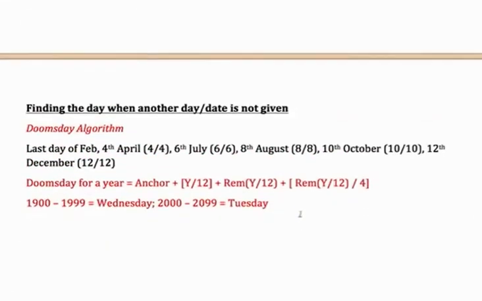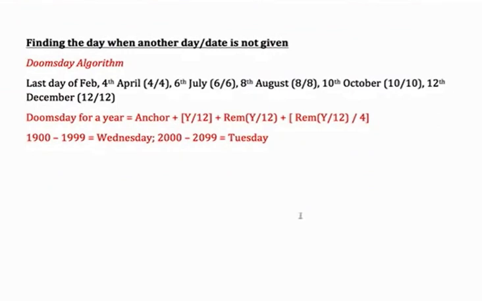Now, let us look at something which is a little more interesting, which is the doomsday algorithm. What it says is that you can find out the day of any particular date, 17th March 1924 or anything like that, if you can remember a very simple algorithm. But before you get to that algorithm, what you need to know is that the last day of February, 4th of April, 6th of July, 8th of August, 10th of October and 12th of December, they all occur on the same day of the week.